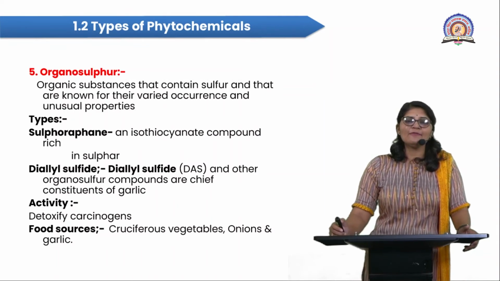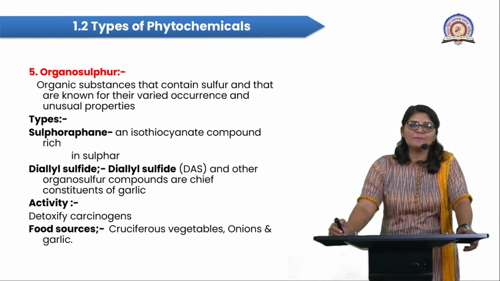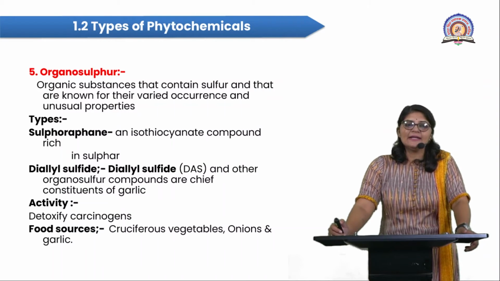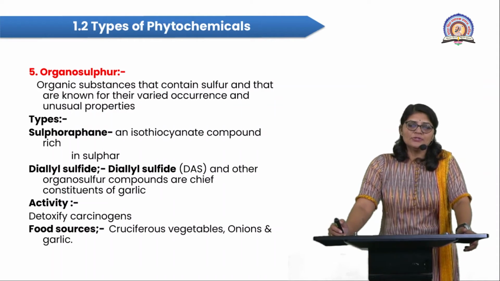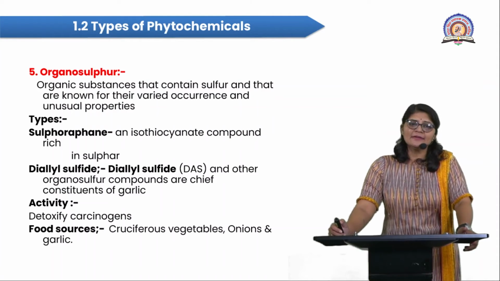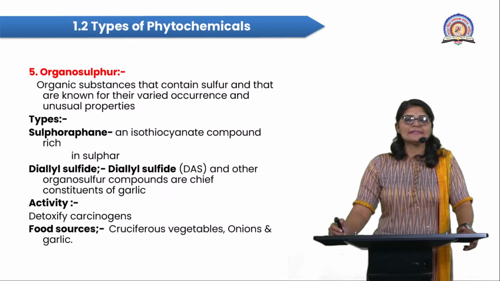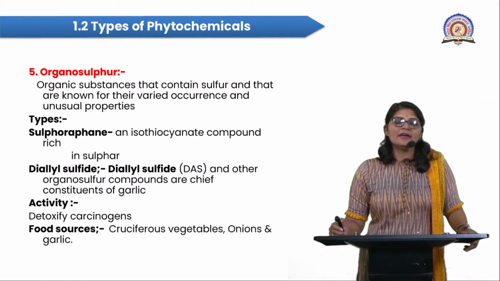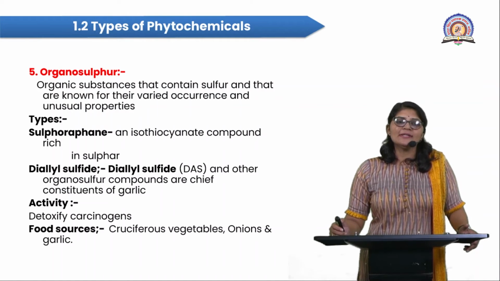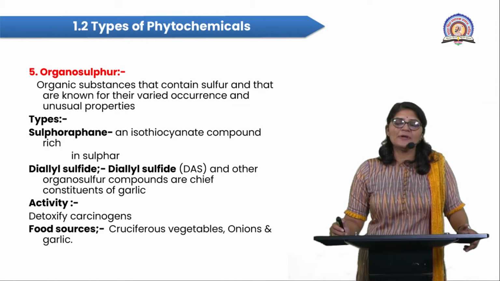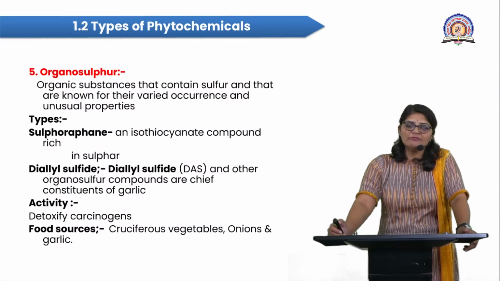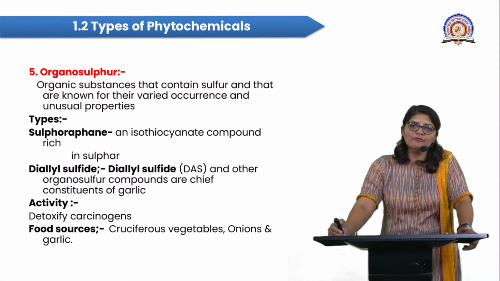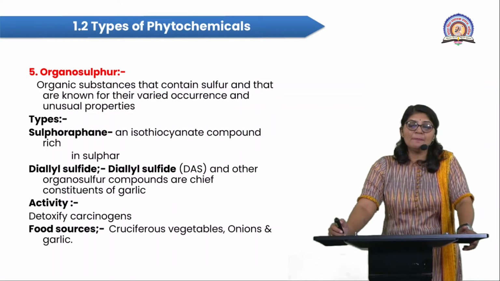Next, I'm focusing on the organosulfur compounds. As the name indicates, organosulfur means organic sulfur-rich compounds. These are organic substances that contain sulfur and are known for their various occurrence and unusual properties. These sulfur-rich organic compounds are synthesized within the plant body.